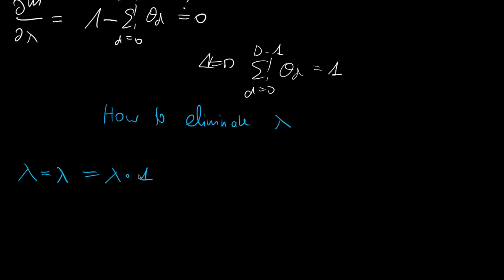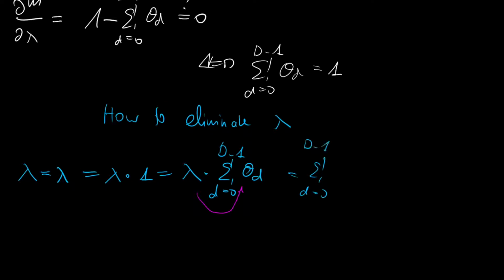This also makes sense. Everything multiplied with 1 will be the value itself. And then we know 1 is nothing else than the summation over all the thetas. So we have lambda times the summation from d=0 to capital D minus 1 over theta d. And since lambda is nothing else than a constant, we can put it into the summation. And then we get the summation from d=0 to capital D minus 1 over lambda times theta d.